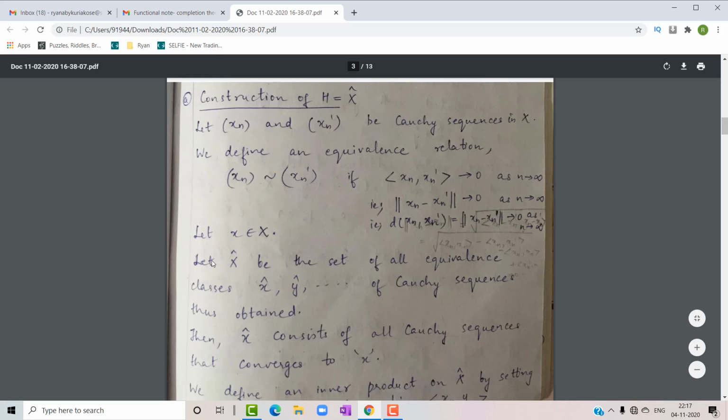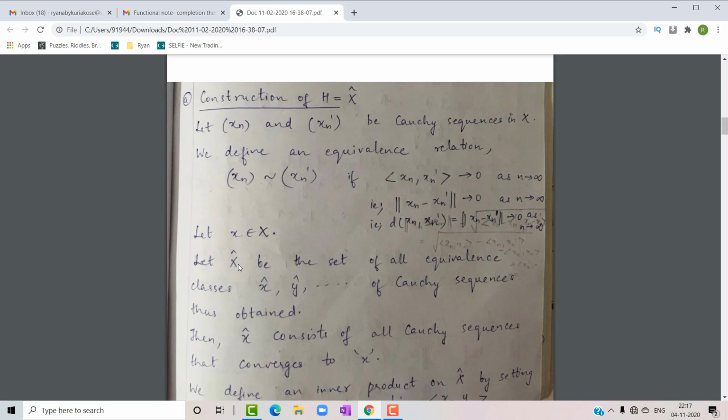Okay, so we are going to choose an element x which is a member of capital X, and let x cap be the set of all equivalence classes x cap, y cap, etc. of Cauchy sequences thus obtained. Then x cap consists of all the Cauchy sequences that converge to x. The proof goes in a similar fashion as we have proved in 2.3.2. So we can always refer to theorem 2.3.2 if we have any queries regarding the construction of this particular space H, which is equal to x cap, or the equivalence relation, the way we have defined the equivalence relation.